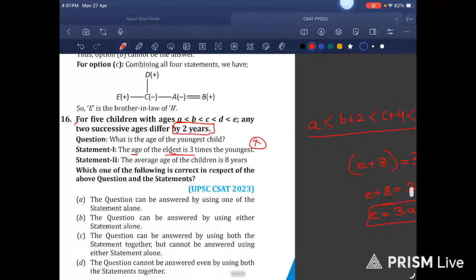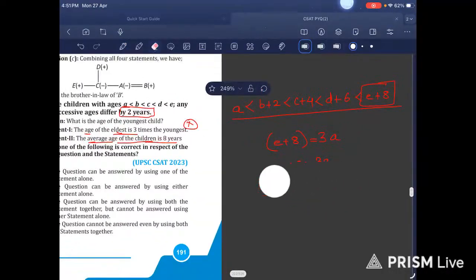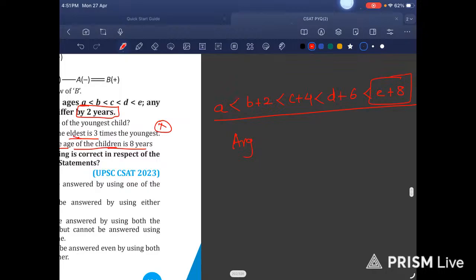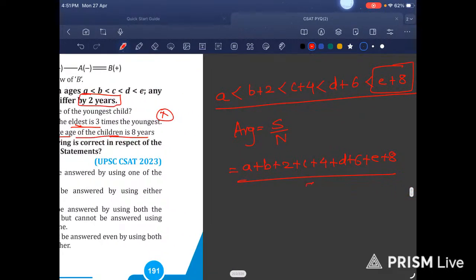Let us check afterwards. The average age of the children is 8 years. Okay, fine. Let us take out average. Average is equal to sum upon number. Let us find the sum. A plus B plus 2 plus C plus 4 plus D plus 6 plus E plus 8. What are the total number of children? 5.